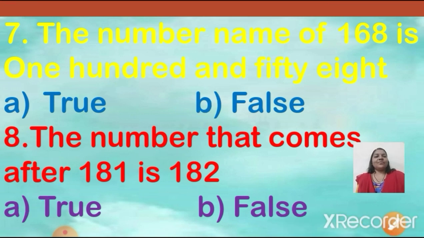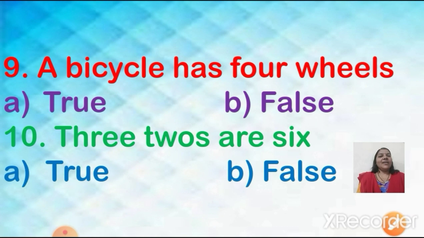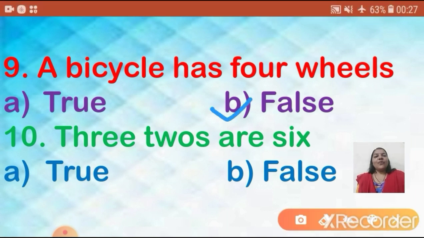Now see question number 9. A bicycle has 4 wheels. It has 4 wheels or 2 wheels. As we all know, children, we all love to ride on a bicycle. So what is the correct answer? Yes, option A, true, or option B, false. The given statement is false. So we will put a tick mark on option B, false.